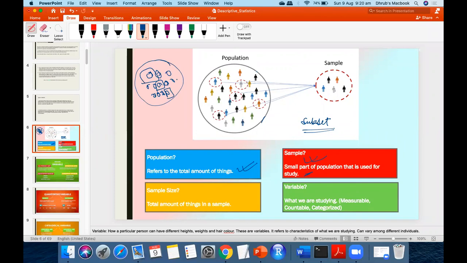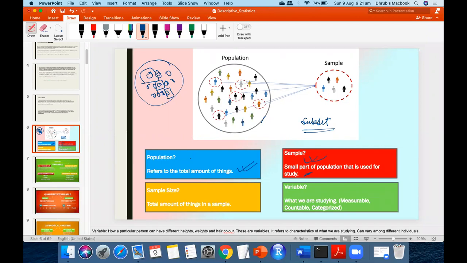Yes or no? Right. So that is the most common way of sampling that we do, but that is not the best sampling. We have better types of sampling available, so that we don't miss out on the groups. Okay, understood? We'll see when we study the whole chapter on sampling.